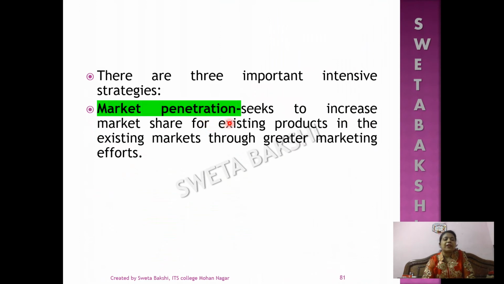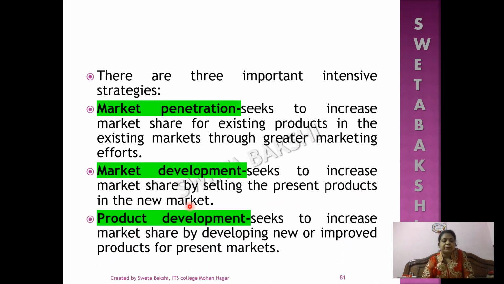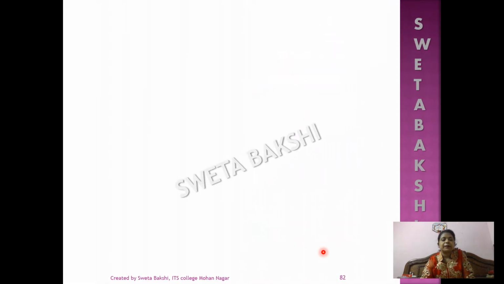First is market penetration, which seeks to increase the market share of the existing products in the existing market through greater marketing efforts. Market development seeks to increase the market share by selling the present products in a new market. And product development seeks to increase the market share by developing new or improved products for the present market.